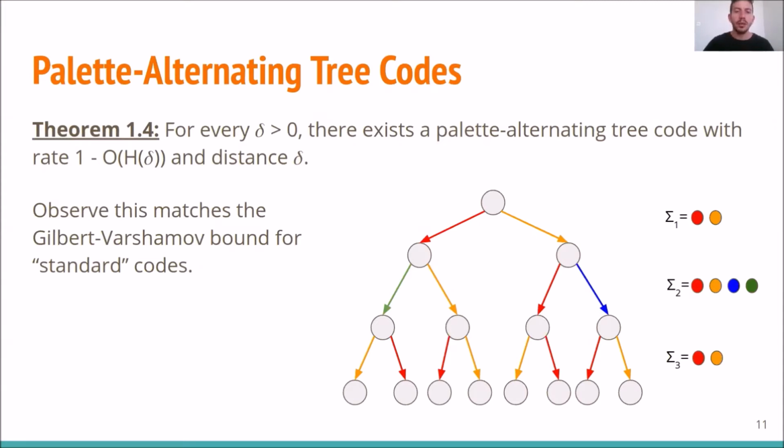With this idea, we proved the following theorem, that there exists a palette alternating tree code with distance delta and rate 1 minus the entropy of delta. Observe that this matches the Gilbert-Varshamov bound for standard codes.